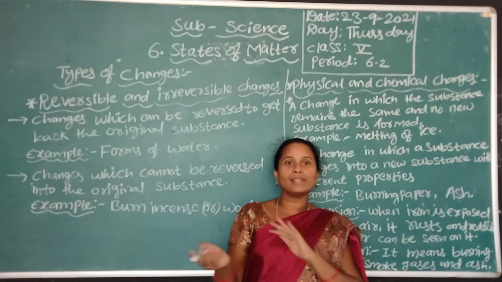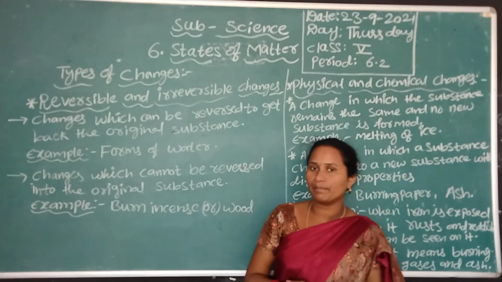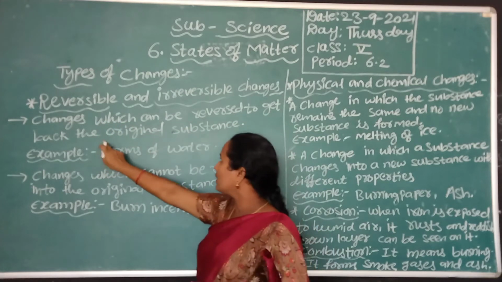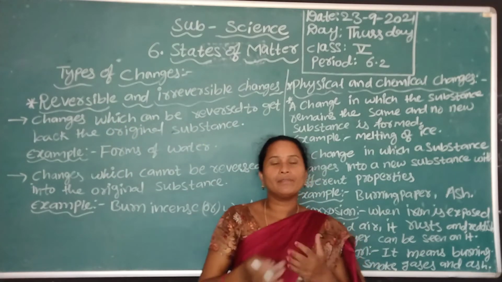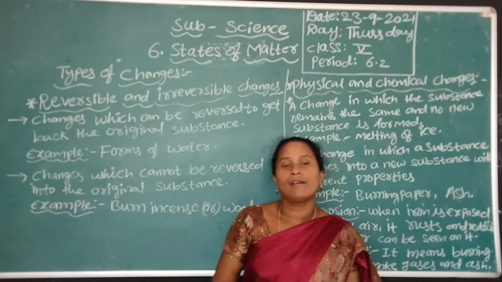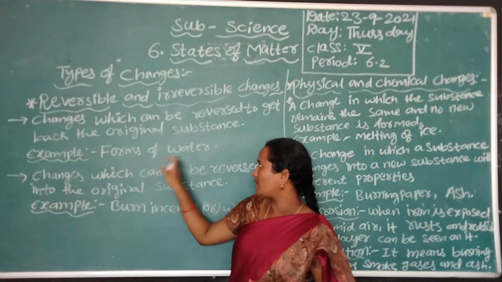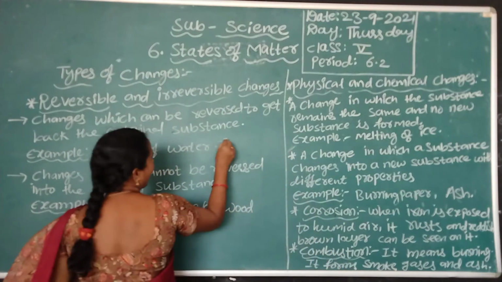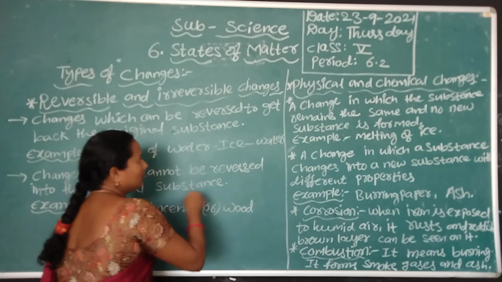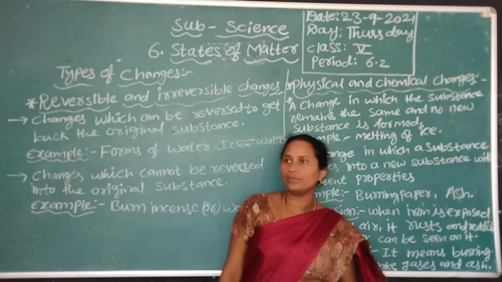Reversible means we get back the original state. Irreversible means we can't get it back. So changes which can be reversed get back the original substance. For example, the forms of water: ice to water, again water to ice, water to ice and again ice to water.